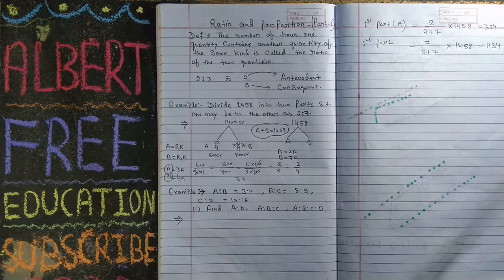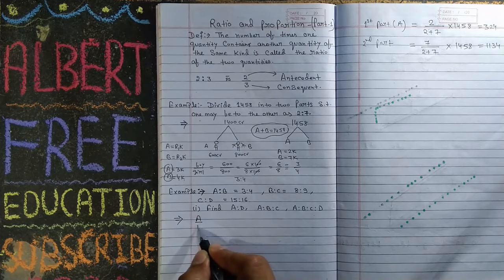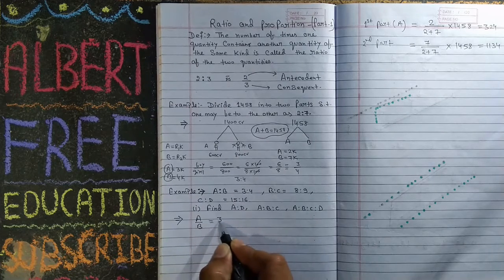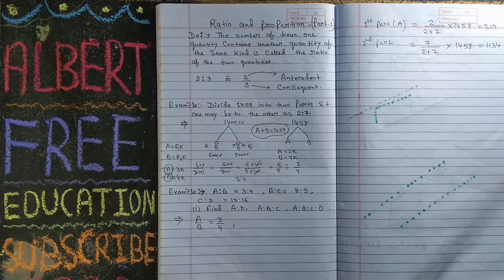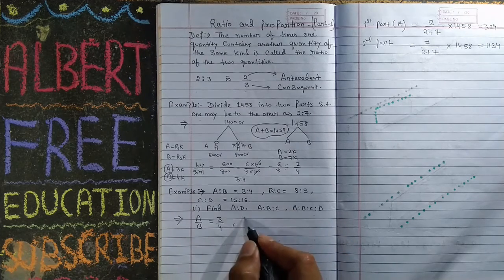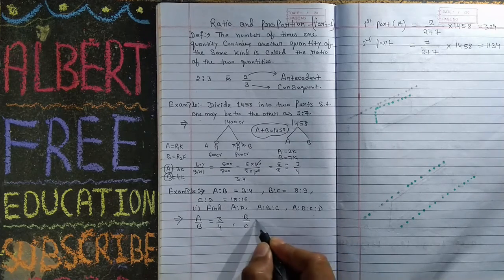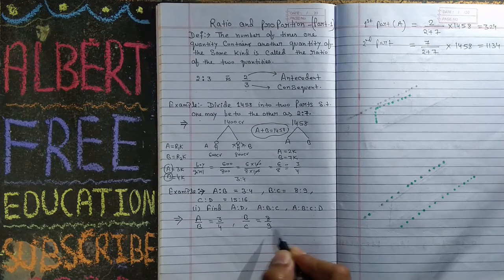This is very important. Now the second question, a famous question. At first we will solve it by the high school method, then I will give you a shortcut method. A ratio B means A upon B is equal to 3 upon 4, and B ratio C means B upon C is equal to 8 upon 9.